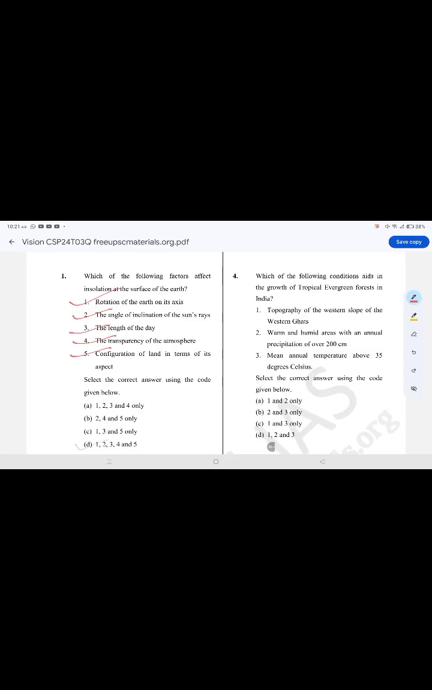Which of the following conditions aids in the growth of tropical evergreen forests in India? The correct option is option A, 1 and 2. Topography of western slopes of the Western Ghats, warm and humid areas with an annual precipitation of over 200 centimeters, mean annual temperature above 35. It is false.